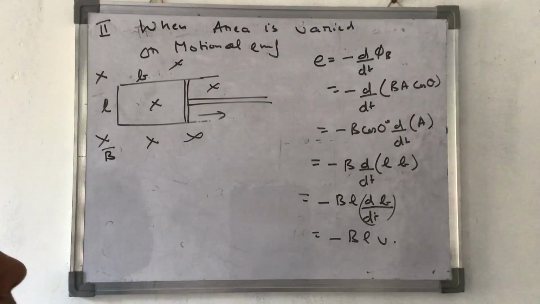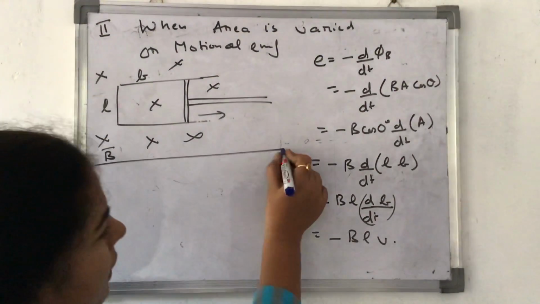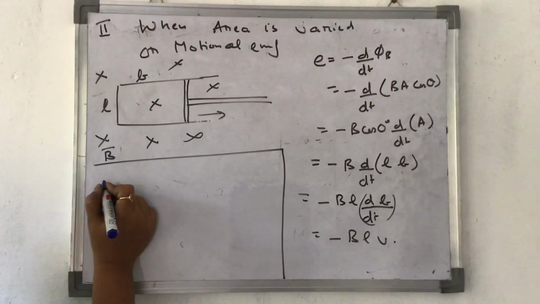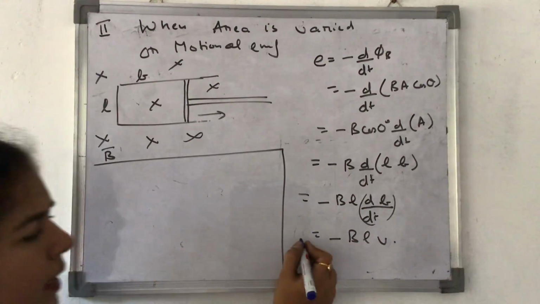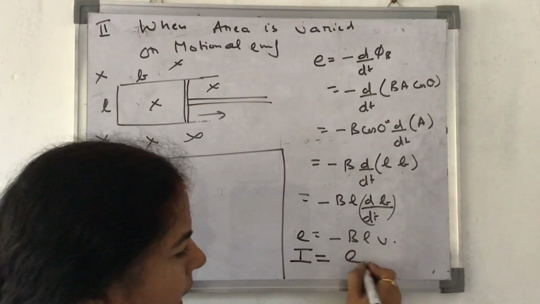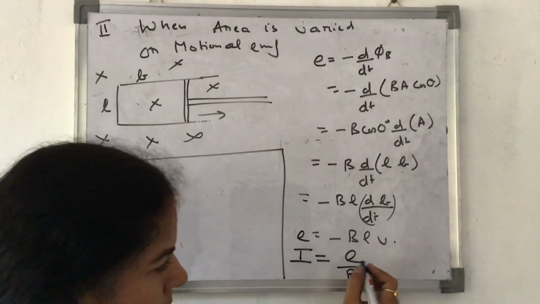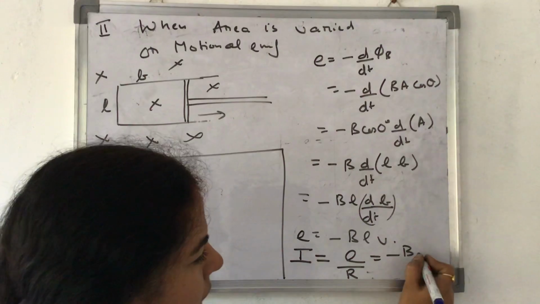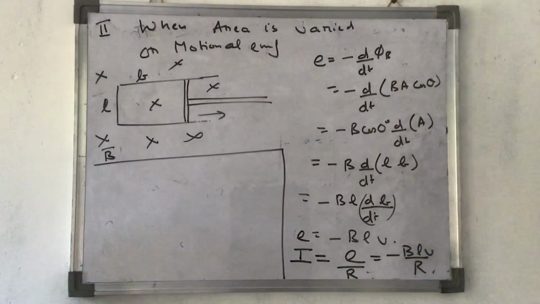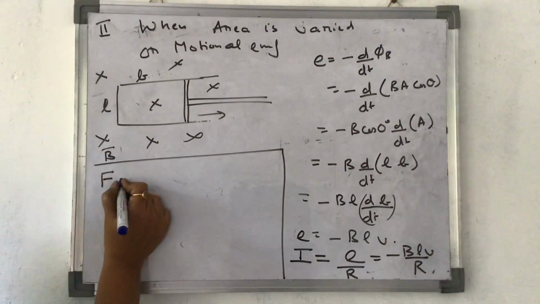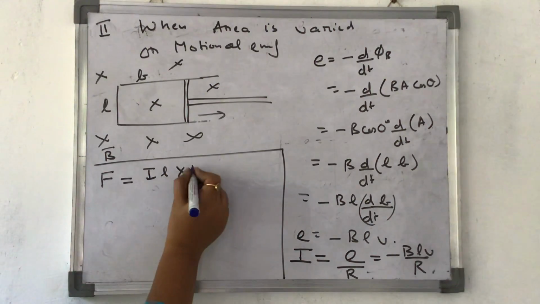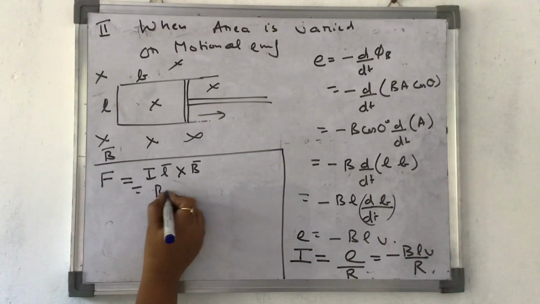Related to this, let's do one more thing, we find work done and power. Many times it is asked in exam, that's why I am discussing. If you remember E, this is our EMF, fine. If I want to calculate I, it will be equal to E divided by the resistance R. So it becomes minus BLv by R. There was a formula we discussed in the beginning also, BIL, which we say is IL cross B, from which we later get BIL sin theta.